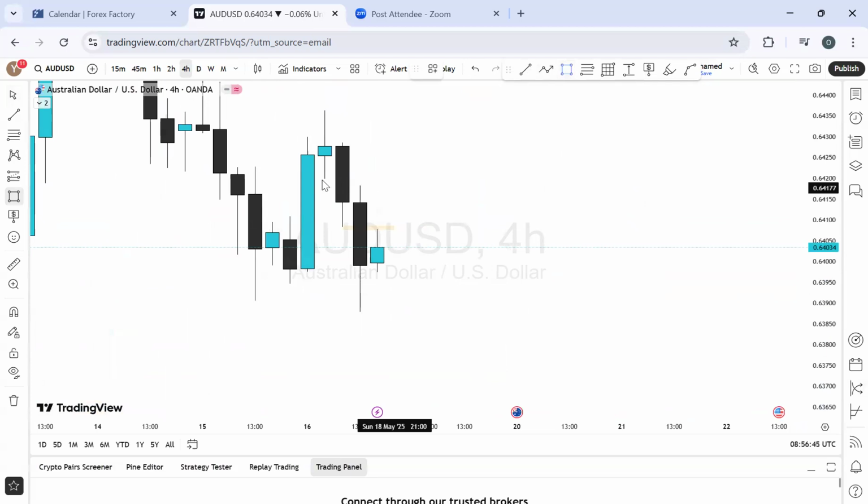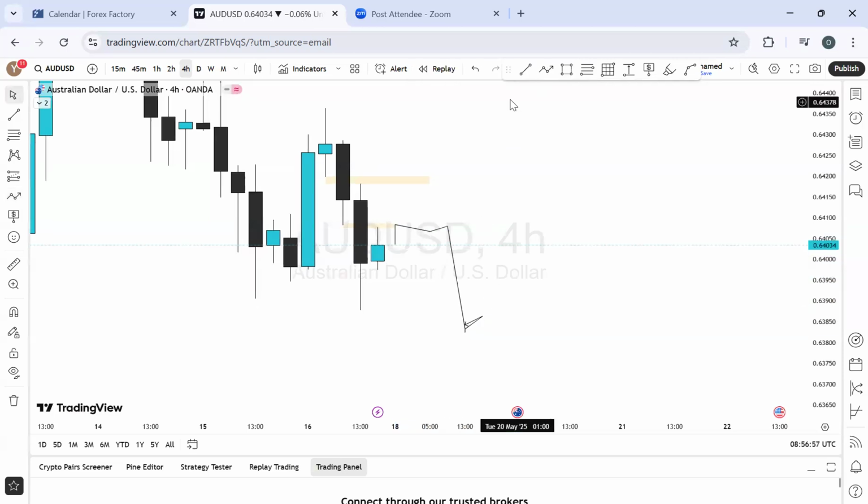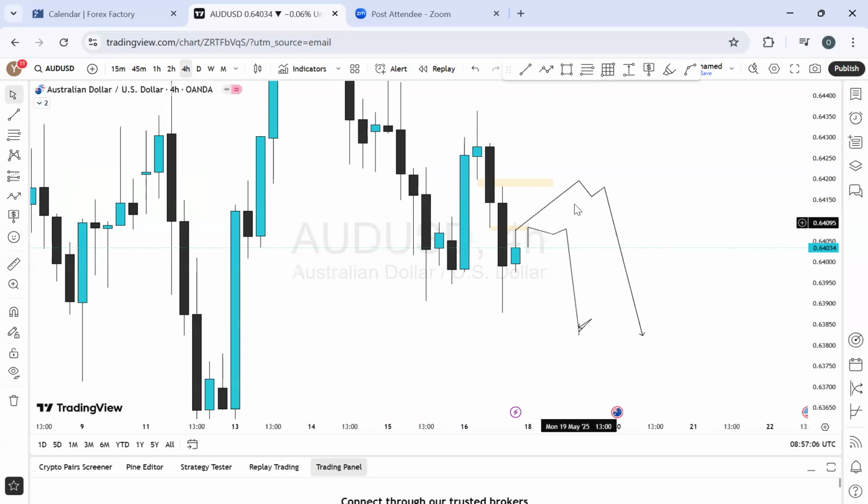We have two zones above, the first one is right here, and the second one is right here, which I can expect AUD US dollar to move into any of these before it starts selling. All right, that is one. Then the second one is right here above this price level, whereby I can anticipate the price to get into this range and start to do the thing.